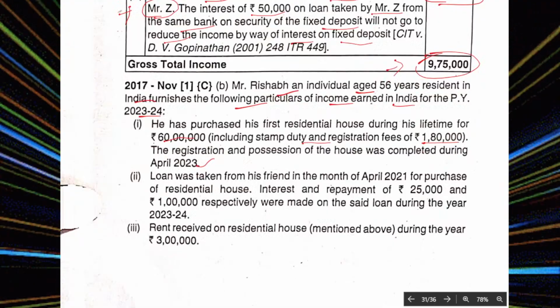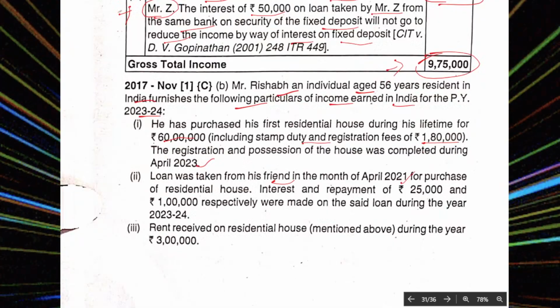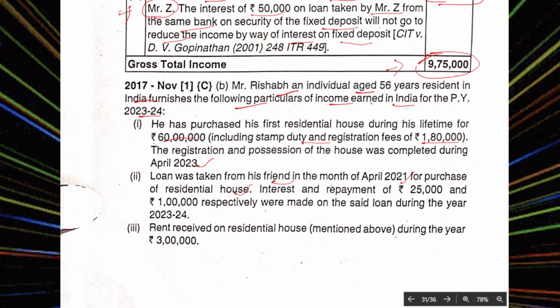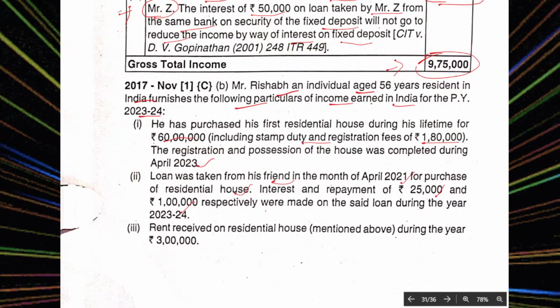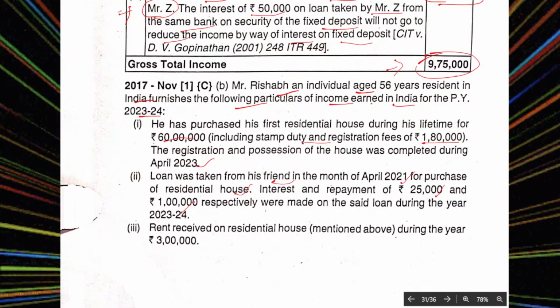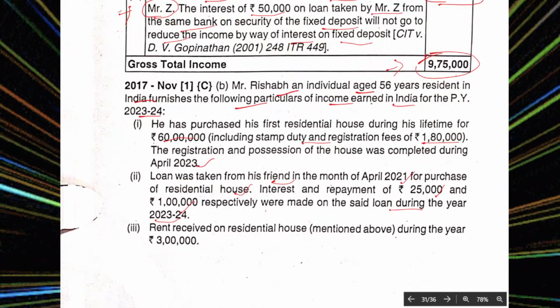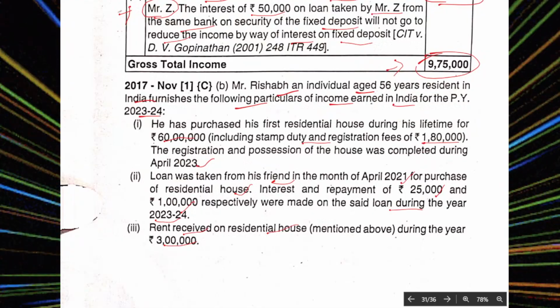A loan was taken from his friend in the month of April 21 for the purchase of the residential house. Interest and repayments were 25,000 and 1 lakh respectively, which were paid on that loan during the year 2024. Rent received on the residential house during this year was 3 lakhs.